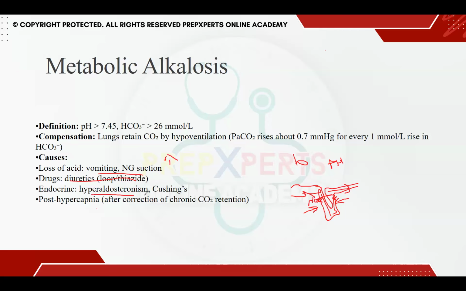In hyperaldosteronism, what is occurring? There is an increased level of aldosterone, and aldosterone is causing sodium and water retention. It acts on the sodium potassium pump, and in exchange for the potassium, the proton is being lost in the urine. So that is what is causing metabolic alkalosis.